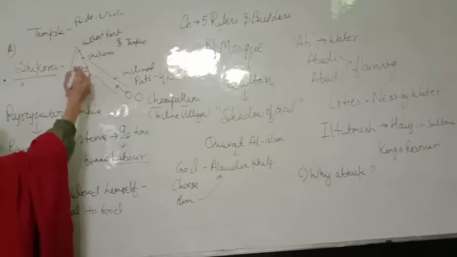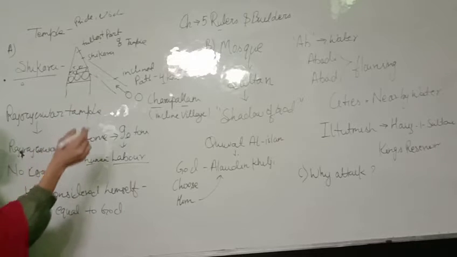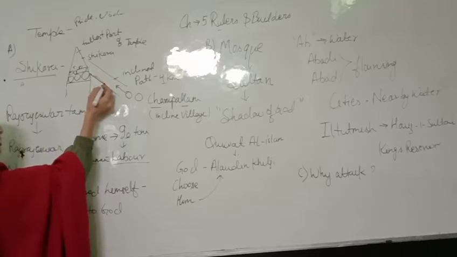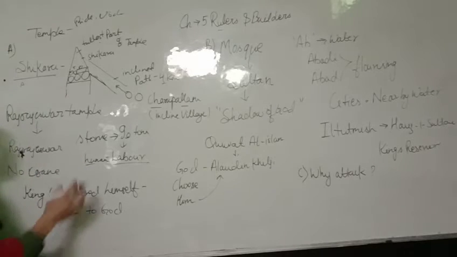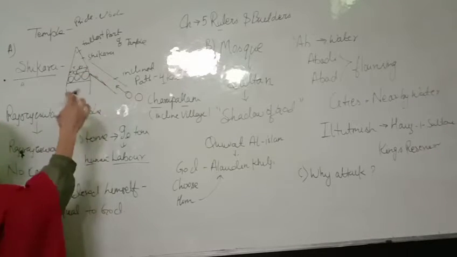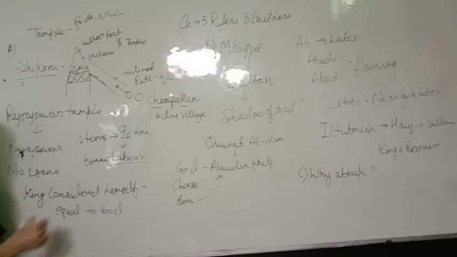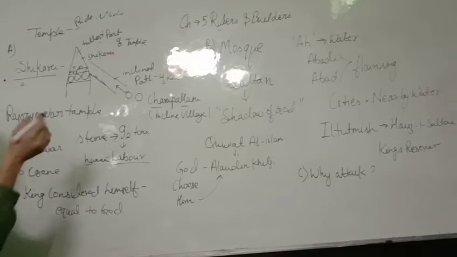By building the tallest Shikara, or constructing the largest temple, the king was directly or indirectly showing his pride and his wealth to the other kings.